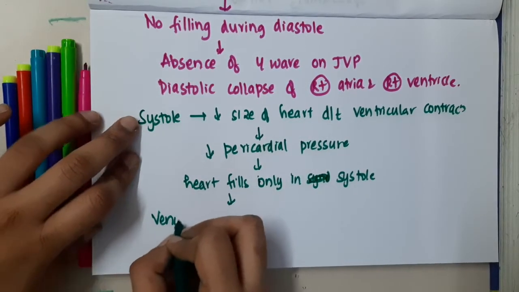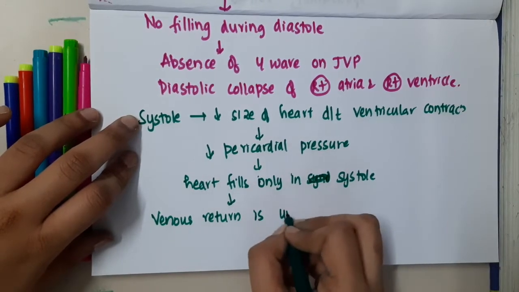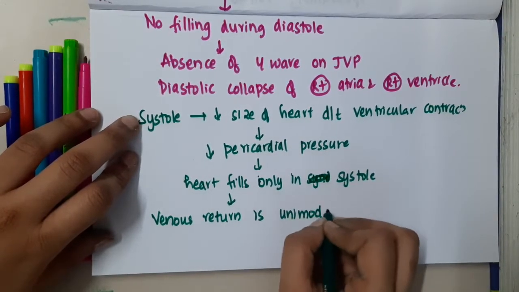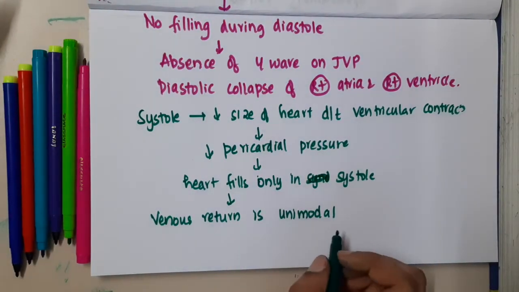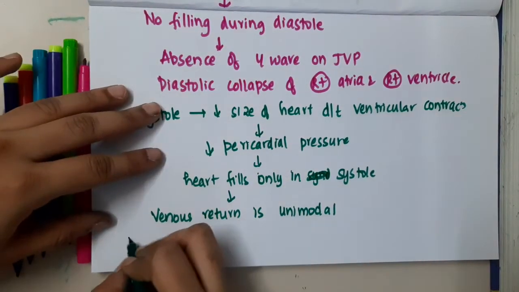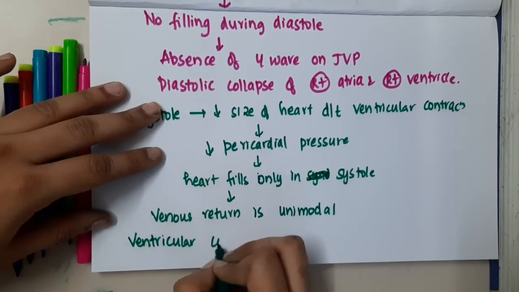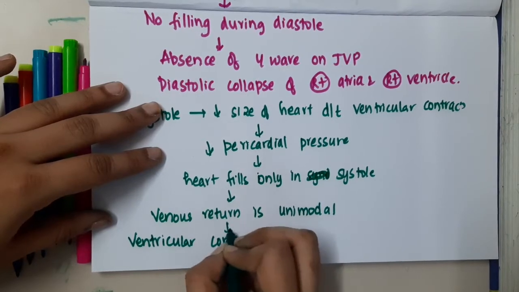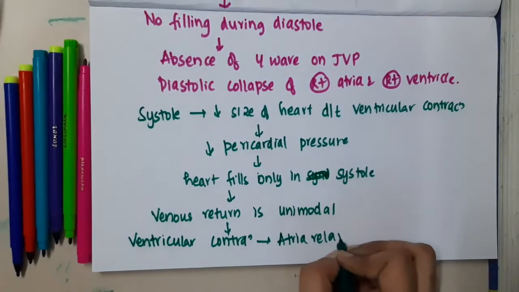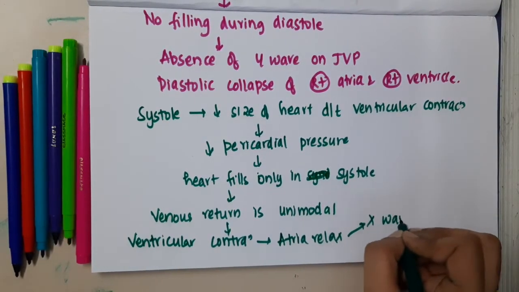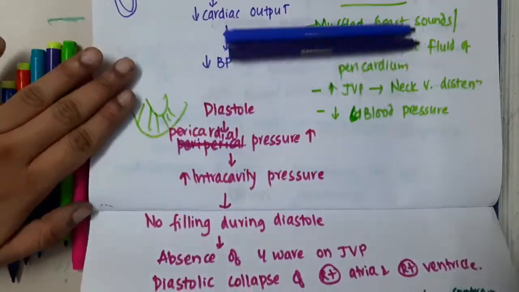So here if you see, venous return in cardiac tamponade is only unimodal, that is, it occurs only in systole rather than no filling occurs in diastole. So after venous filling, ventricular contraction occurs. During ventricular contraction, the atria will relax, and as a result it produces X wave in JVP.